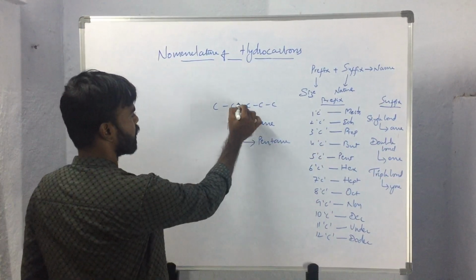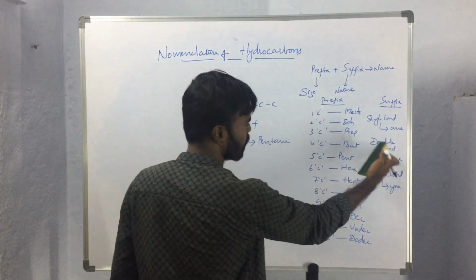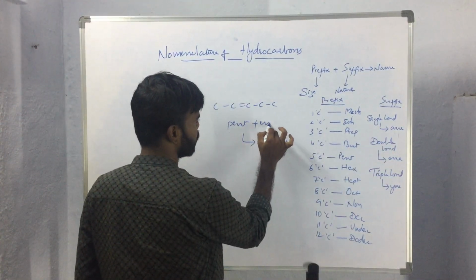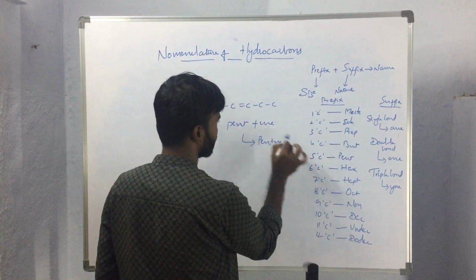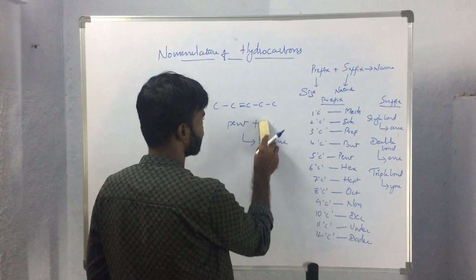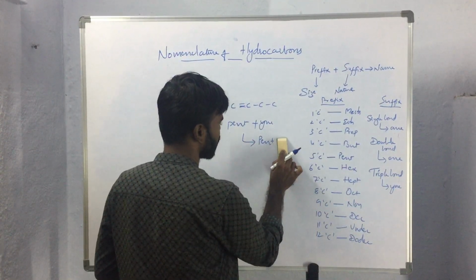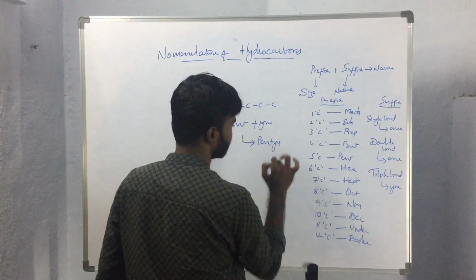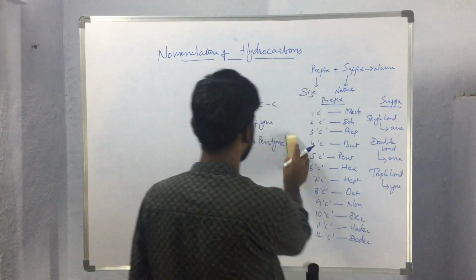Then if it is having any double bond, then suffix ene we have to use. So the name of the compound will be pentene. If it is having a triple bond, then the suffix yne will be used and the name of the compound will be pentyne. So like this, we will be naming the compounds.